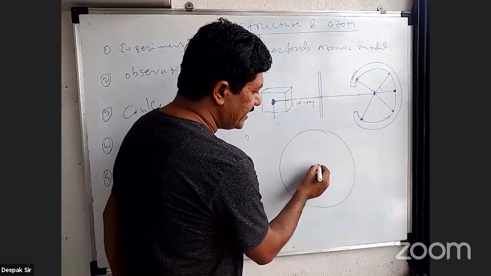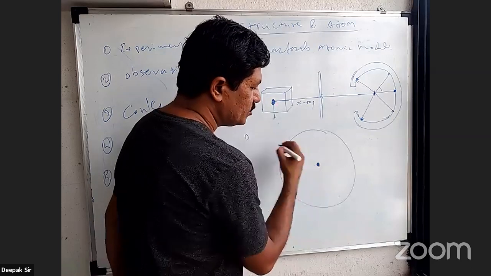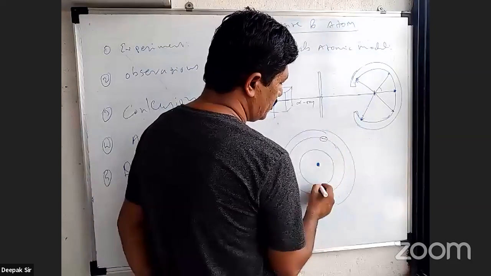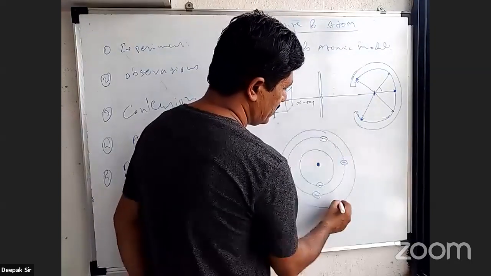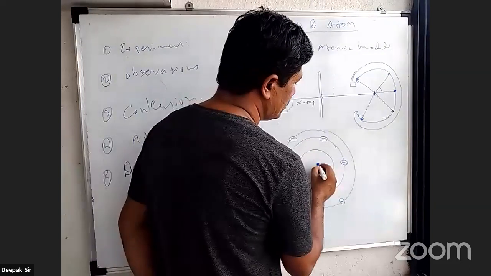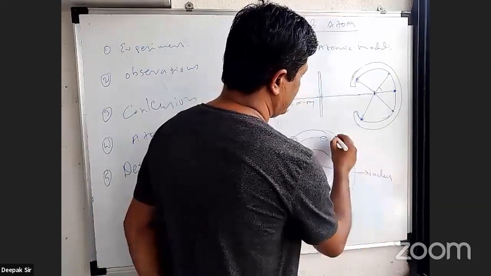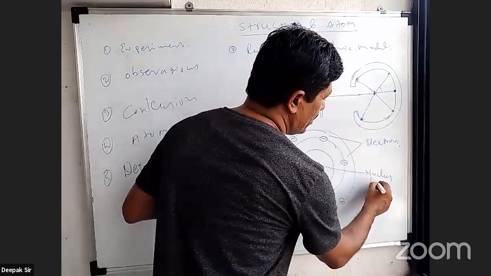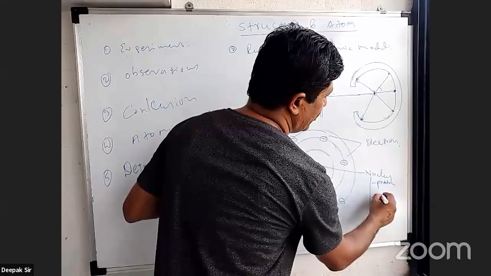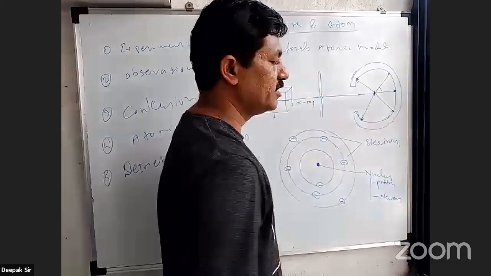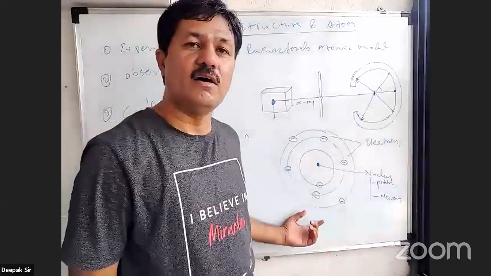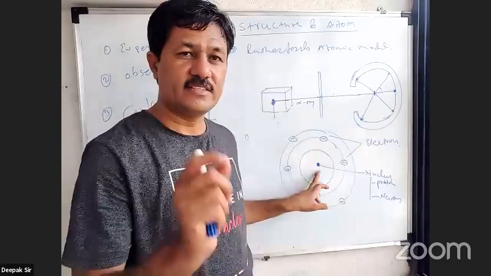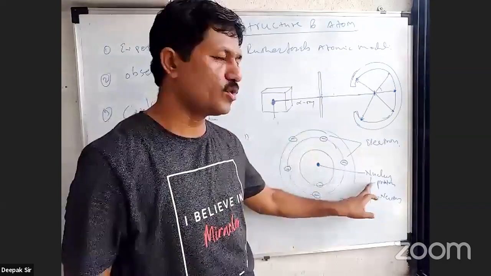Atom consists of a highly dense area at the center called a nucleus. So this is the nucleus, around which there are shells in which electrons revolve around the nucleus. So this is the nucleus, and these are the electrons. And the nucleus consists of protons and neutrons. This is the structure of atom, which is put forth by Rutherford. Rutherford ने atomic model रखा कि there must be a highly dense area at the center, which is known as nucleus. And nucleus consists of protons and neutrons.